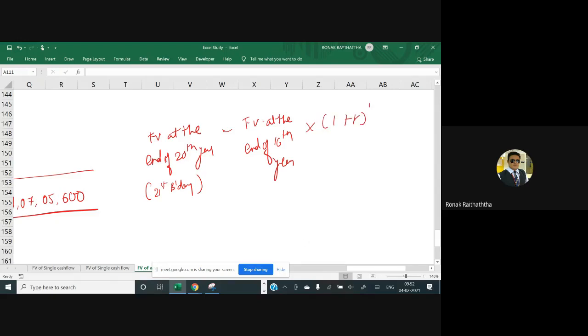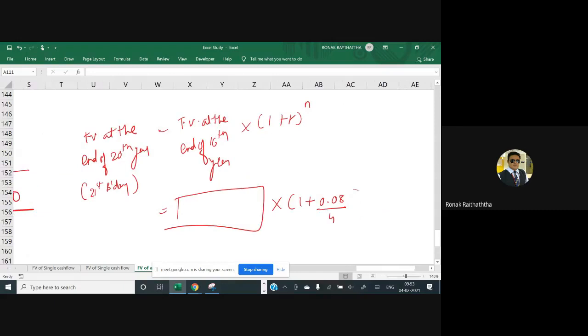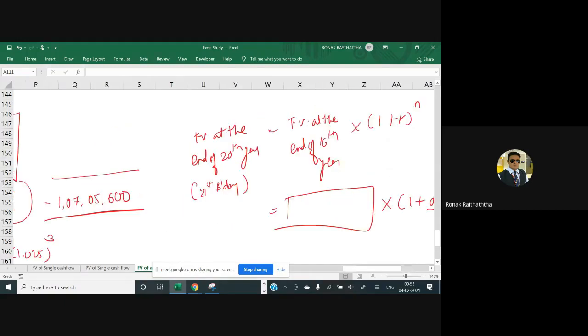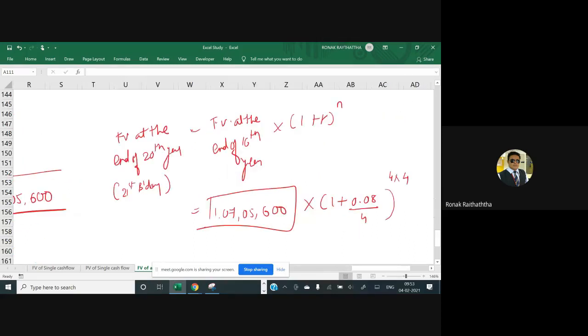1 plus R raised to N. So whatever the amount you have got now, you will be putting over there, and this is an exercise I am leaving up to you. 1 plus R, where R is 0.08 divided by 4, as the compounding is still quarterly, which is given in the question. N would be 4 multiplied by 4, because in 1 year you have 4 quarters, so N would be 16. So whatever amount we have got, 1 crore 7 lakh 5,600, you will be multiplying that and you will get something at the end of the 21st birthday.